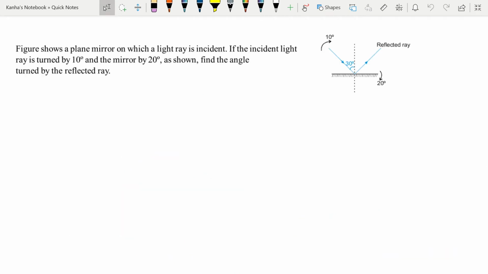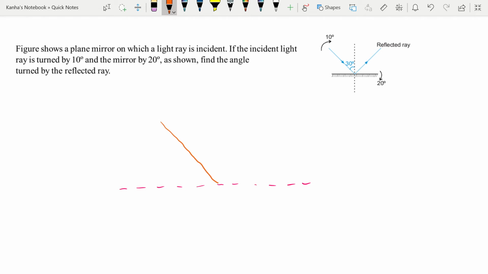Figure shows a plane mirror on which a light ray is incident. If the incident light ray is turned by 10 degrees and the mirror by 20 degrees, find the angle turned by the reflected ray. Okay, so this will take care of two things that we read about. So let me just draw the mirror that we had initially. Okay, so by dotted line, let's say this was my initial position of the mirror. Okay, and what was my initial position of the rays?